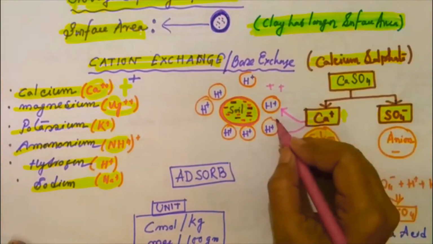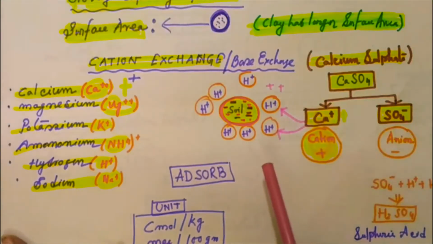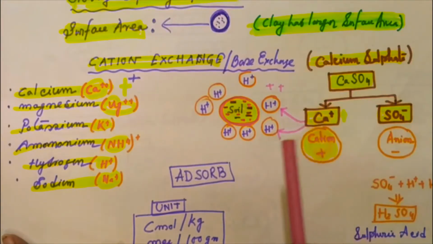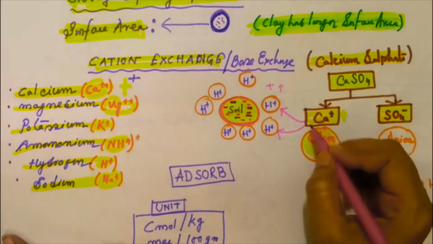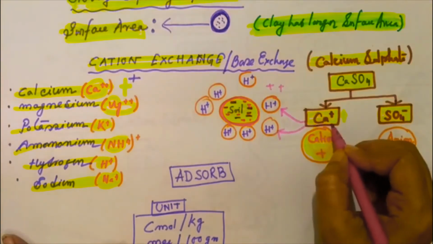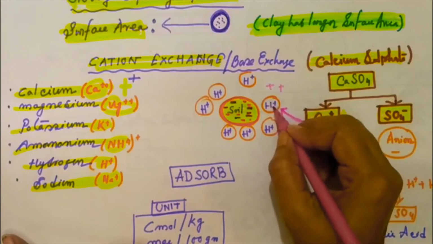And it will replace, as I told you, boys will replace boys, girls will replace girls. So a cation will replace another cation, and that is the exchange method: taking the places of cations. Calcium is a cation. It will go there and replace the hydrogen.